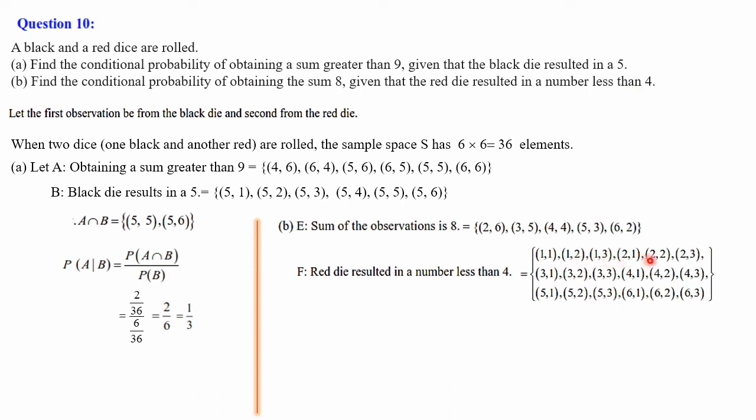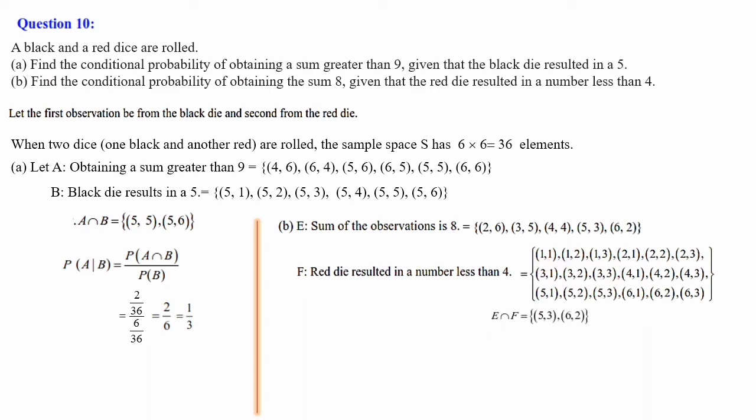Next is (2,1), (2,2), (2,3). (3,1), (3,2), (3,3). (4,1), (4,2), (4,3). (5,1), (5,2), (5,3). (6,1), (6,2), (6,3). So only the second elements can be considered and the first one can be any one. So these are the elements.